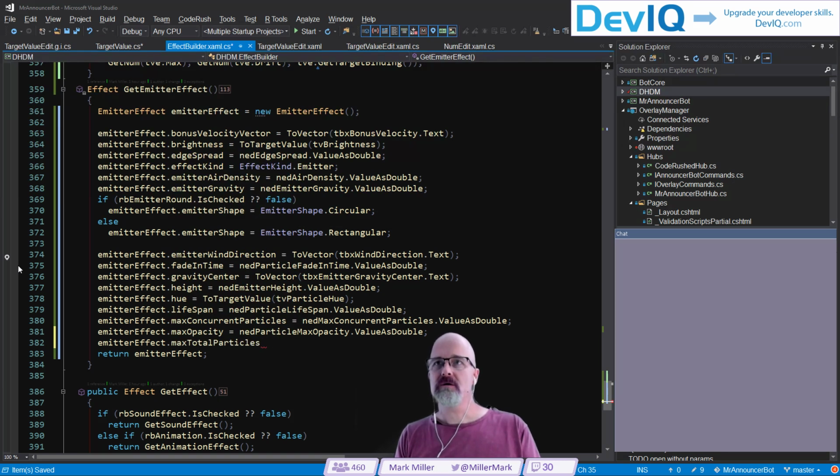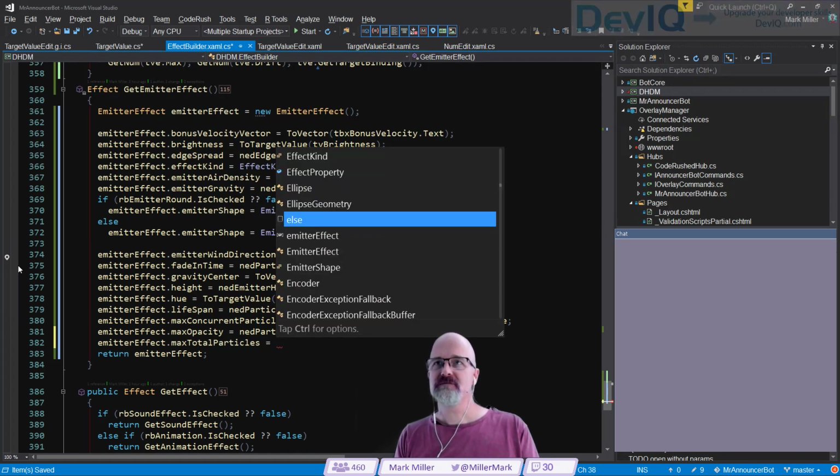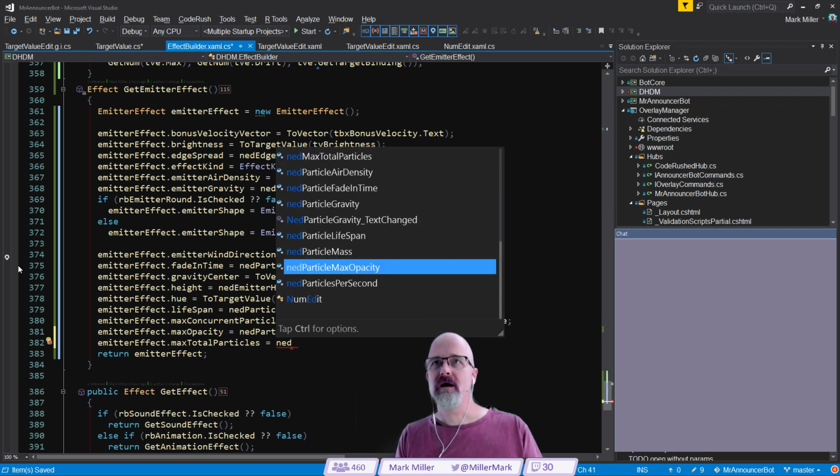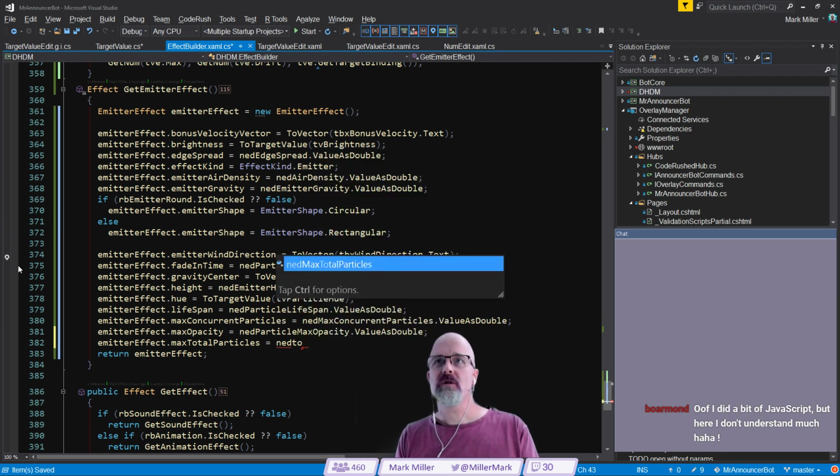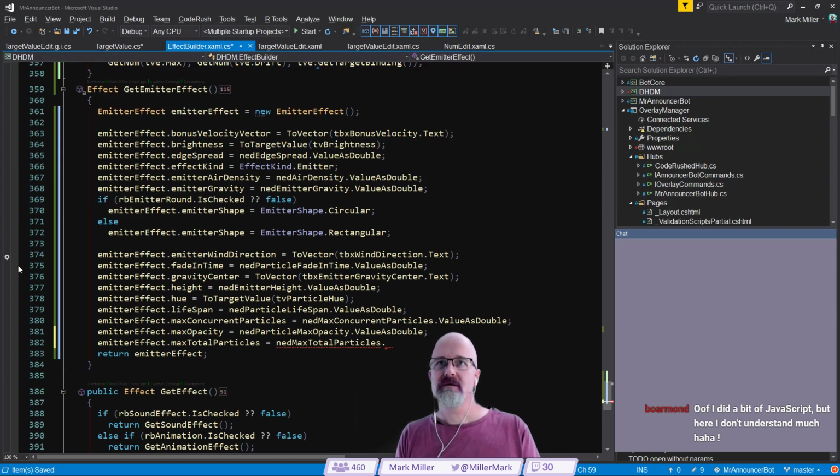And max total particles, just following it all the way down here. Total, there it is right up there. .VAD.